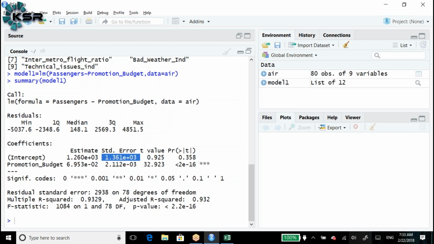The formula. No, here above we have residuals, right? Median is there. So is this median the overall median or for passengers and promotion budget? Residual means error. That means actual dependent variable, actual passenger variable minus predicted passengers. For that variable, whatever error we calculate, the median value is 148.1.